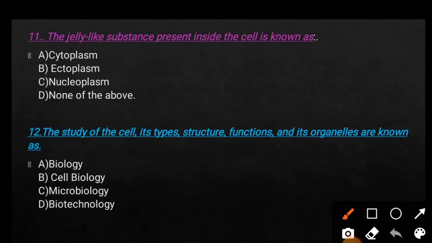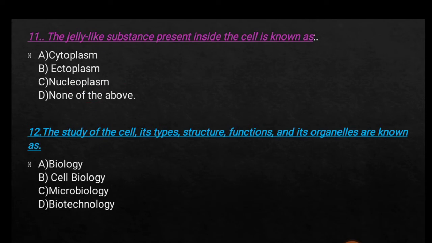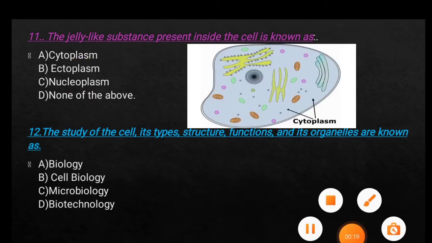So here the first question is, the jelly like substance present inside the cell is known as option A cytoplasm, option B ectoplasm, option C nucleoplasm, and option D none of the above. So here the right answer is option A cytoplasm.